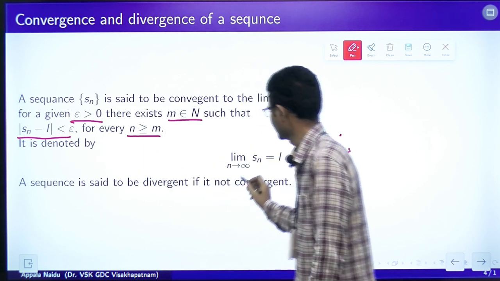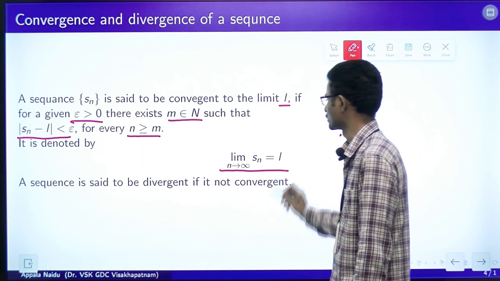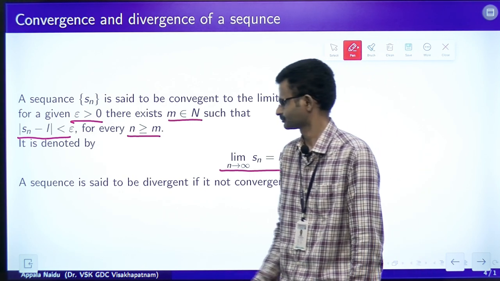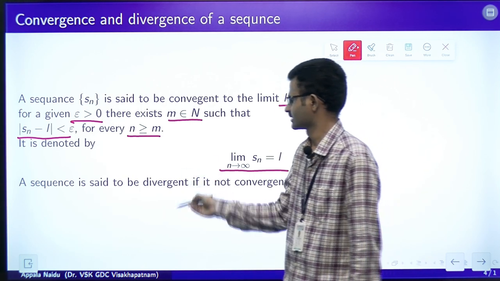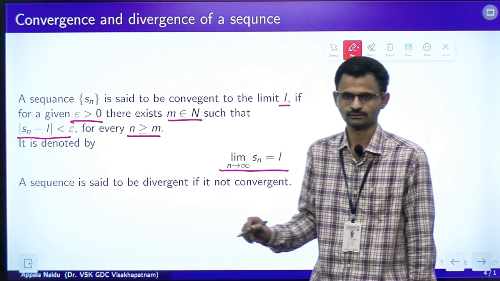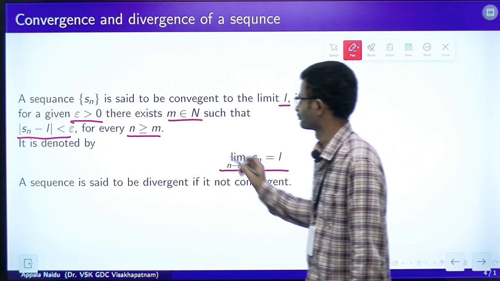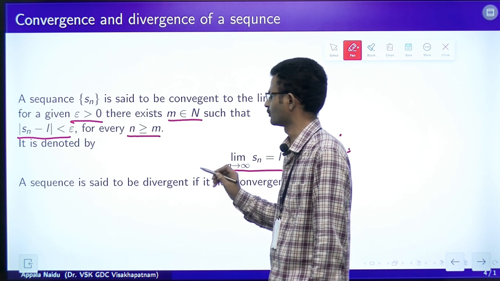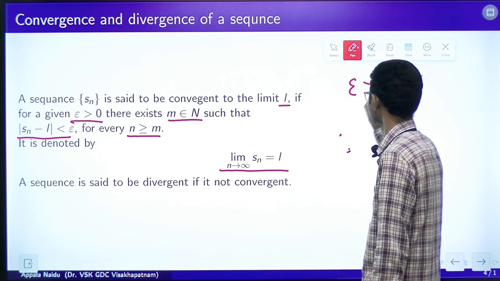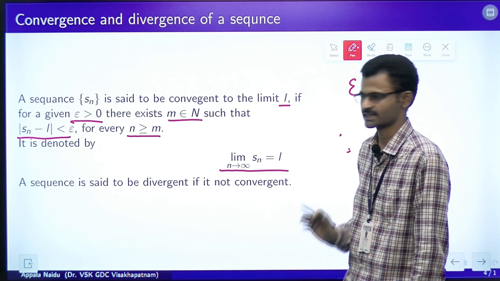It is denoted by limit n tends to infinity Sn is equal to L. A sequence is said to be divergent if it is not convergent. So, here we have to note down that epsilon greater than 0 is given.